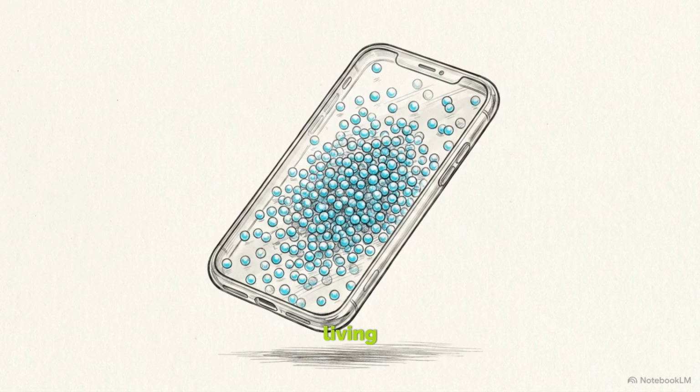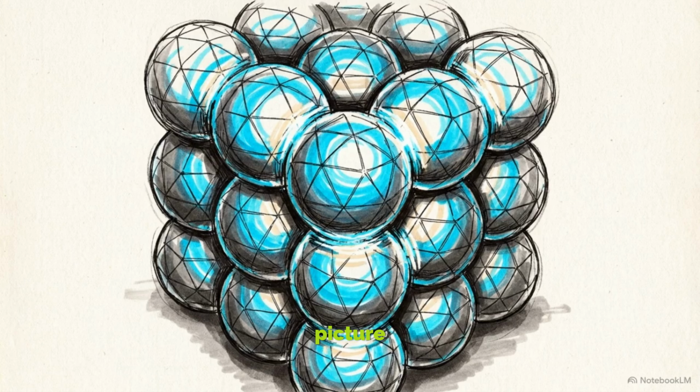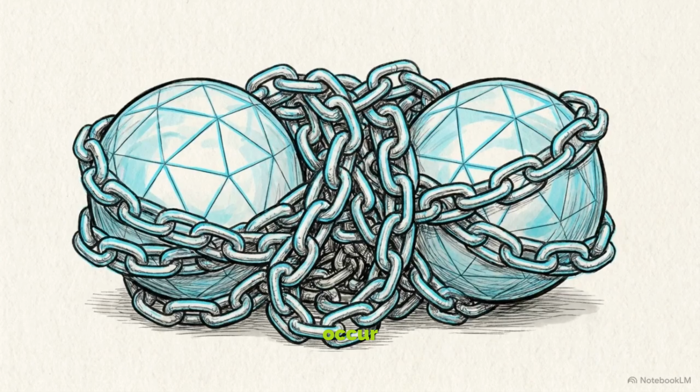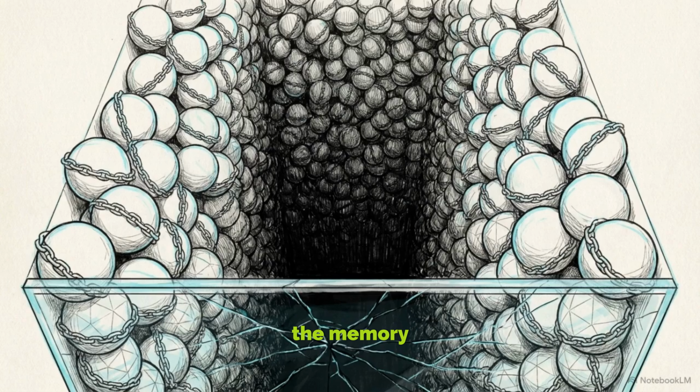Software memory is a living ecosystem. Inside your phone, millions of digital objects are born to render a profile picture or play a sound. They do their job, and then they are supposed to die. Catastrophic failures occur when microscopic flaws in the code prevent these objects from being deleted. They haunt the memory graveyard, refusing to let go until the entire system collapses.